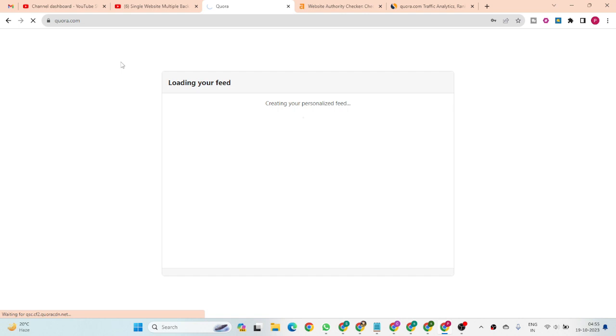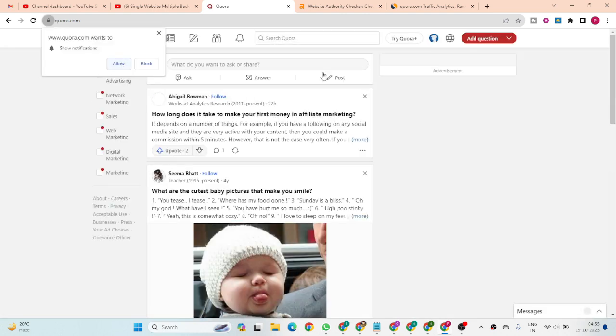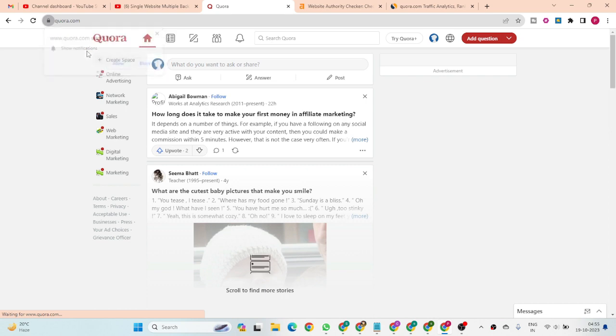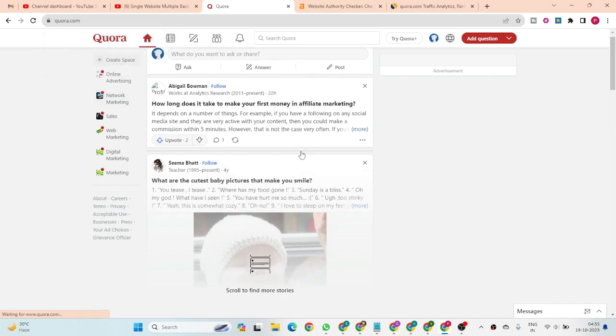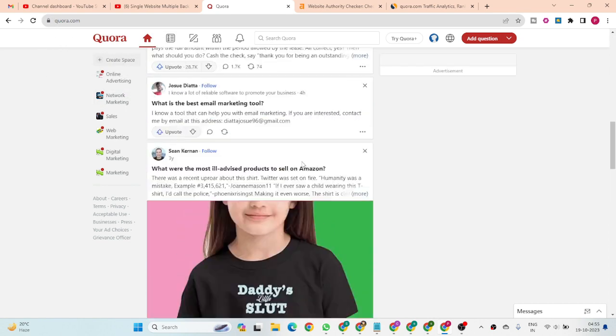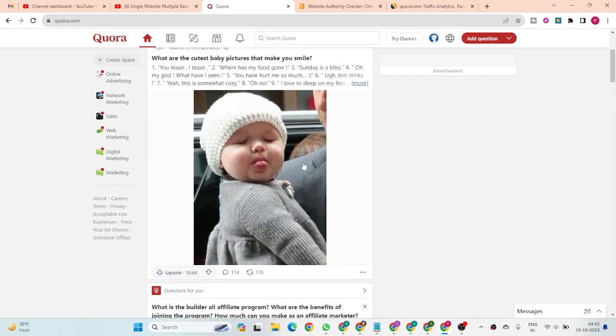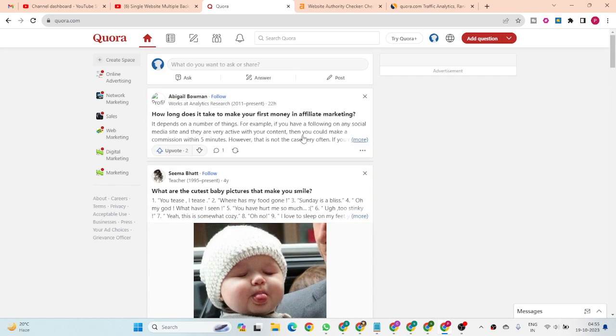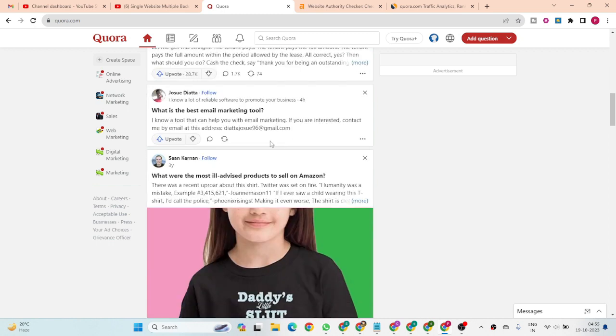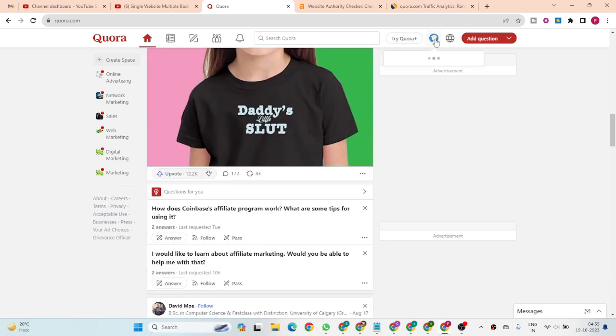Then we click allow. Then you can see we are able to access the Quora dashboard, where many people are publishing images, content, questions and answers, and there we are going to optimize our profile.